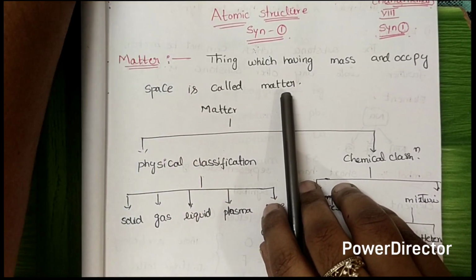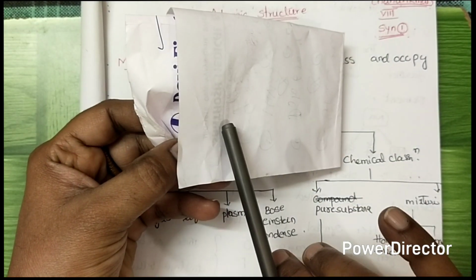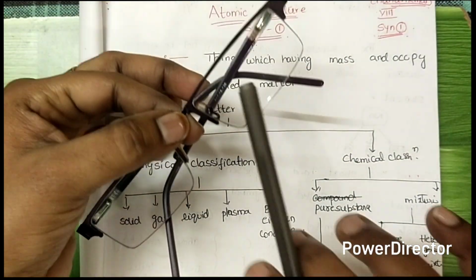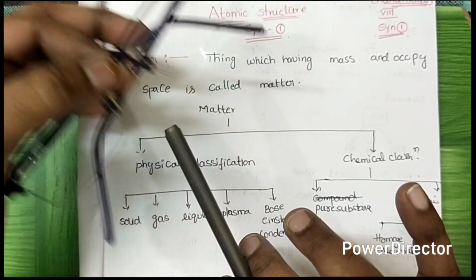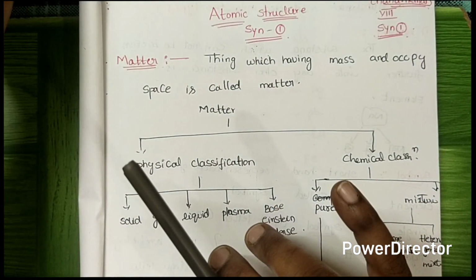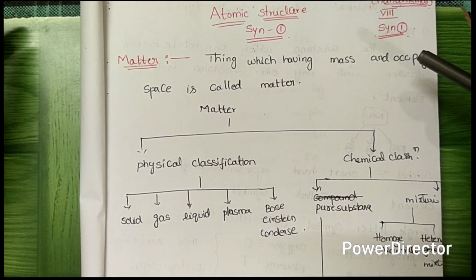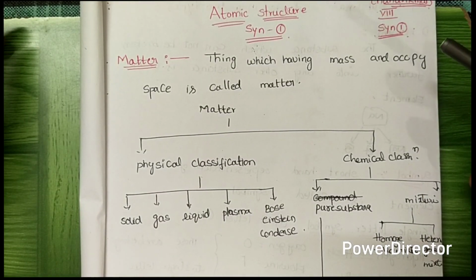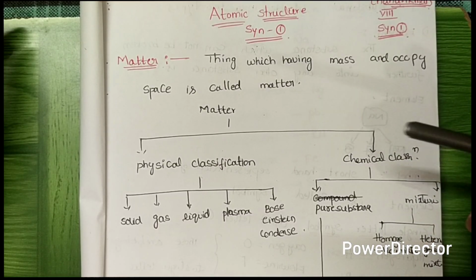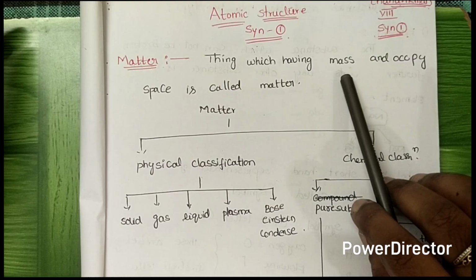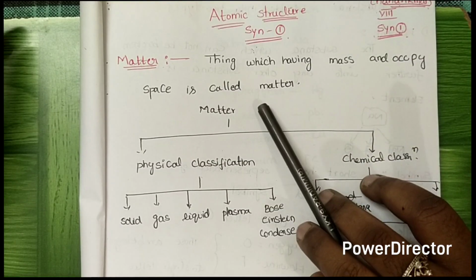For example, the paper. The paper is one of the matter, and the duster. This is also matter. It occupies space and has mass. And a book. This is also having specific mass and it occupies space. And benches, racks, a board and a pen. These are also matter. The thing which occupies space and has mass is known as matter.